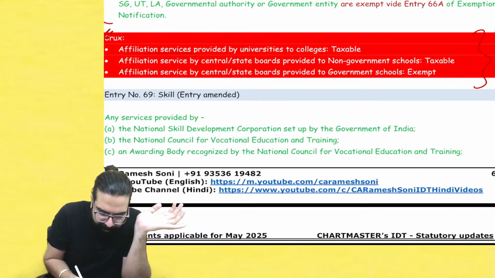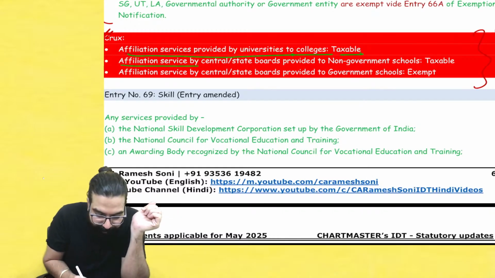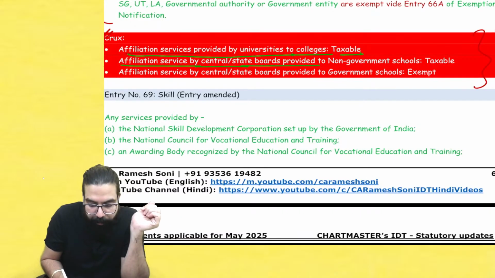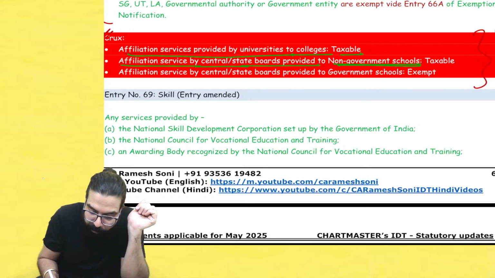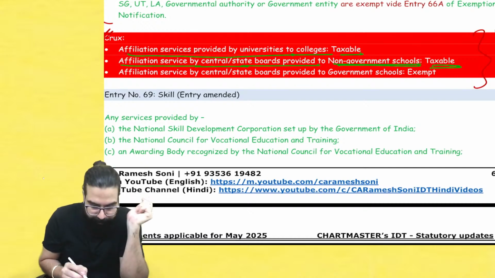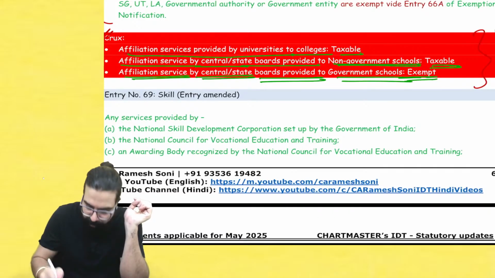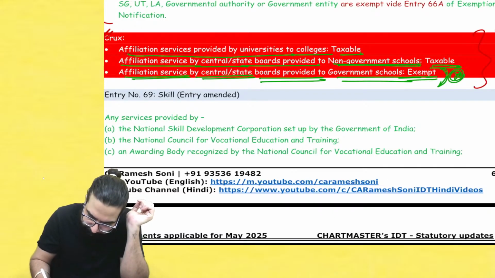Affiliation services provided by university to college is taxable. Affiliation services provided by central board, state board to non-governmental school is taxable. Affiliation services provided by central board, state board to government school is exempted. Only this point is there, that government school is exempted.